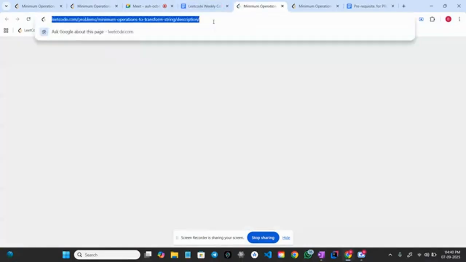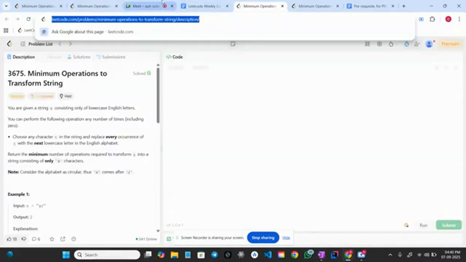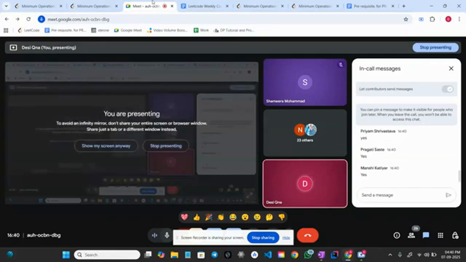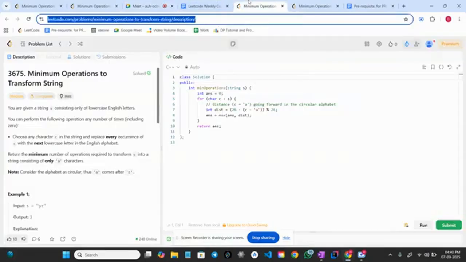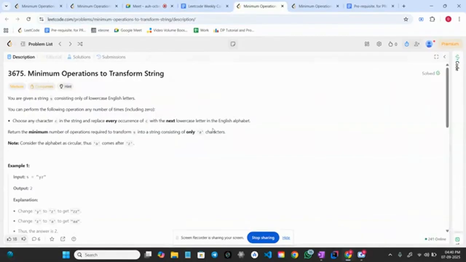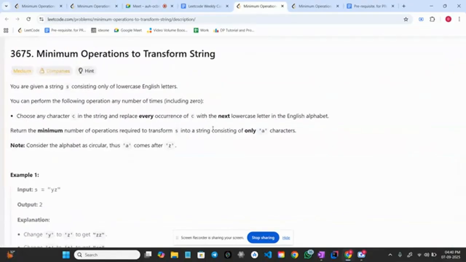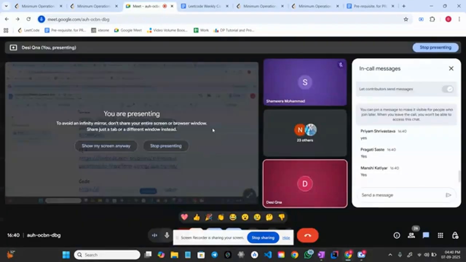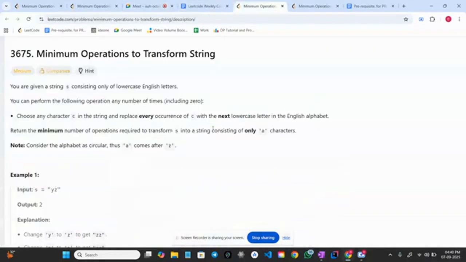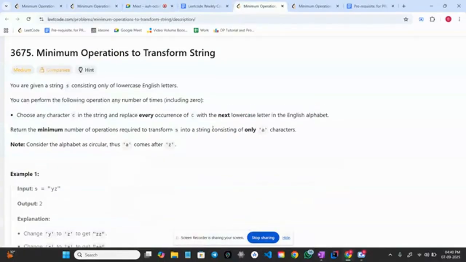So this is the next problem, guys. Let me share the problem link with you in the chat section, or I can show it on the screen. So guys, what are we doing in this problem? First of all, you need to read the problem. I am pretty sure that at least some of you have not read the problem, not aware of the problem statement. So I am giving you 10-20 seconds to read it. Everyone focus on my screen and read the problem. Once done, let me know in the comment section so that we can begin the discussion.